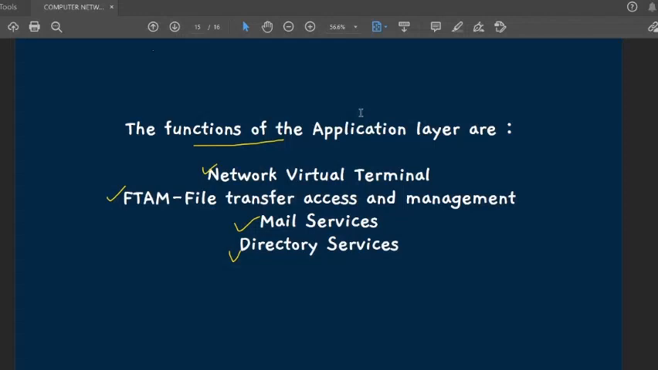The important thing to remember about the function is that it works end to end. Here, file transfer management basically means the access of files, how they are being accessed, like who has the access to see that file or to transfer it. So by the name only you can understand what the functions of the application layer are, and most importantly, I hope you are clear with what it actually means.